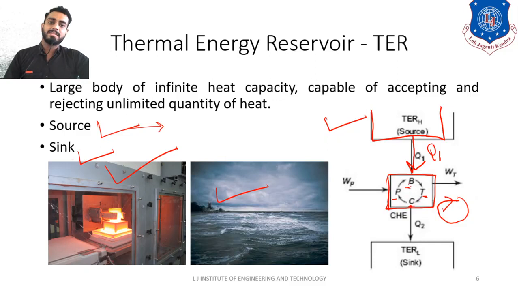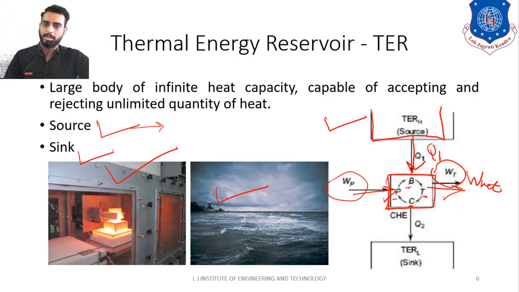Okay, and this is the typical representation of the cycle. Now let's move forward. As you can see, by extracting some heat, it is supplied to this heat engine. The heat engine is doing some turbine work WT, and it is also consuming some work WP, but the net work, as I have told you, will always be positive. That means this turbine work will always be greater than this pump work or the compressor work.